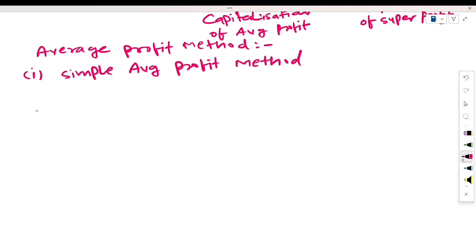Under the simple average profit method, you have to remember the formula. Here first of all we have to calculate the average profit. We all know how to calculate the average of anything.